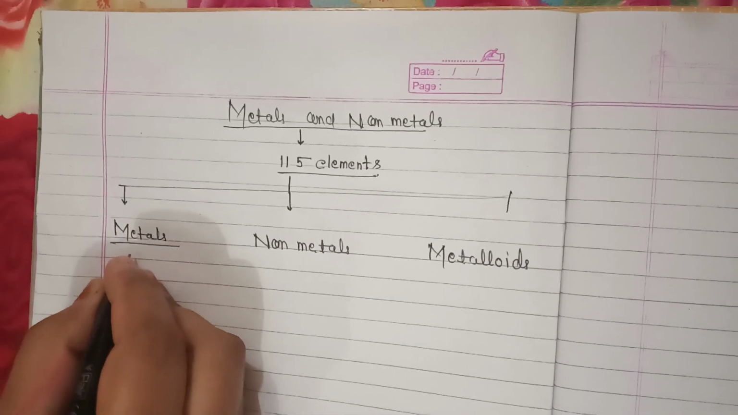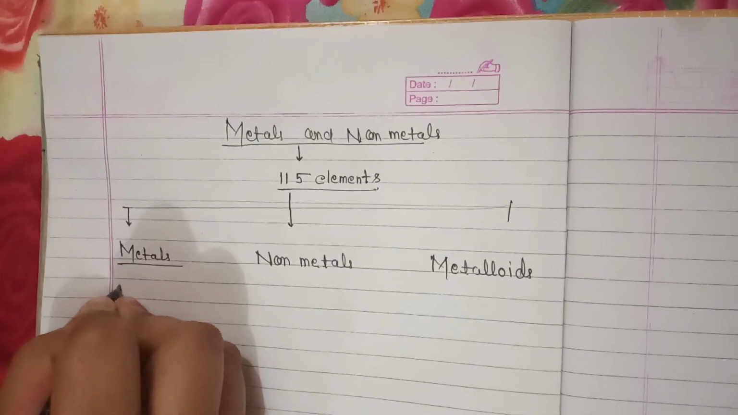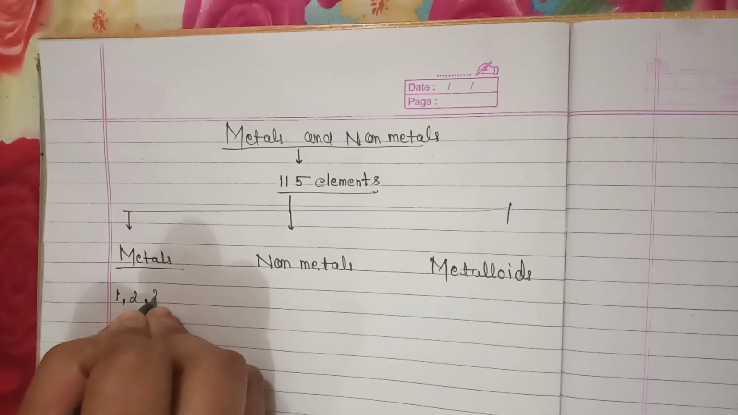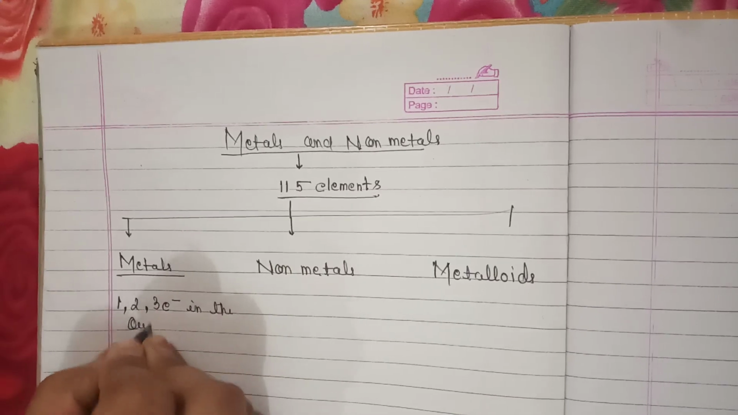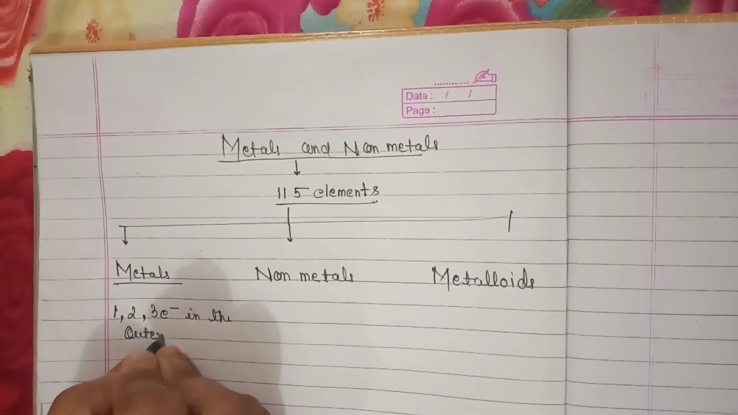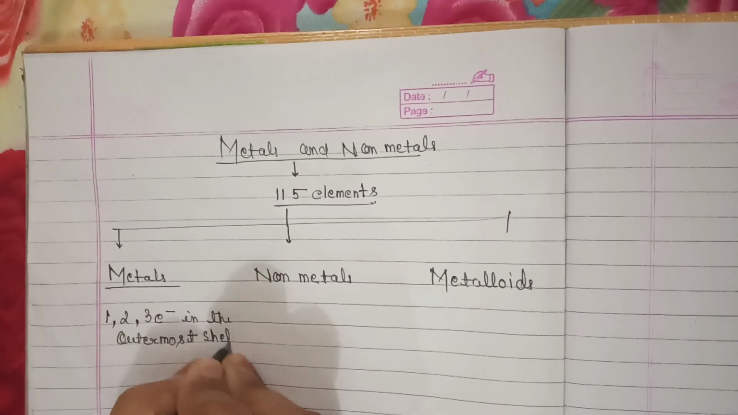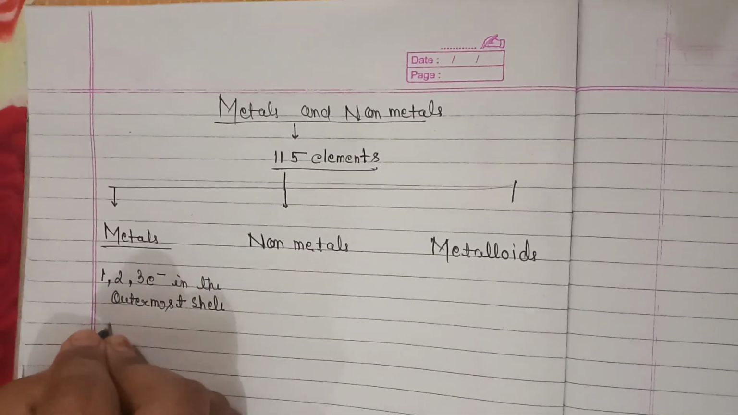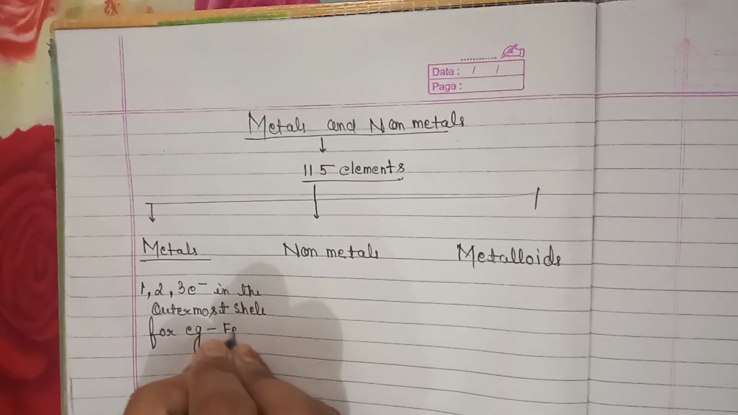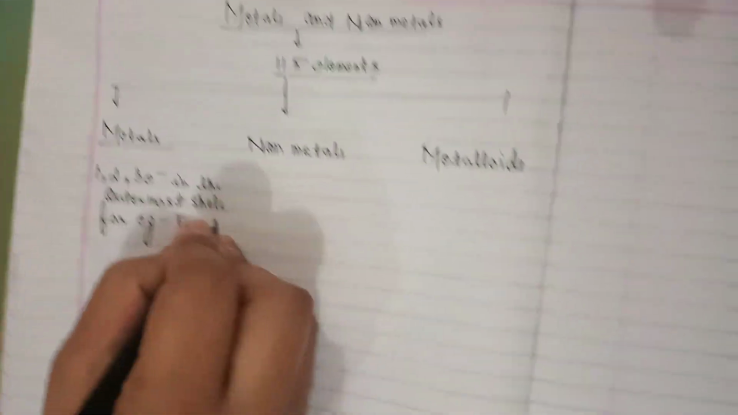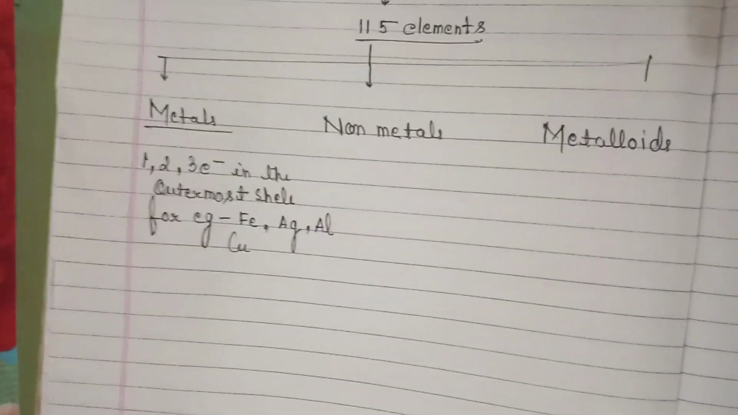These are the elements which have 1, 2 or 3 electrons in the outermost shell. For example, you can take iron, silver, aluminium, copper and many more.